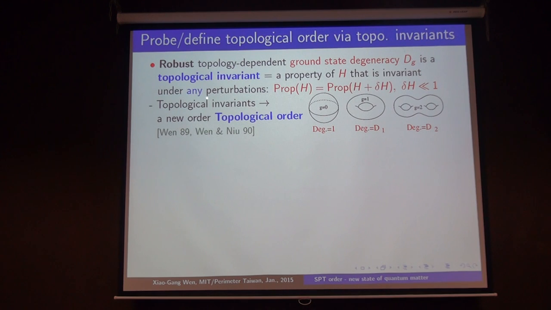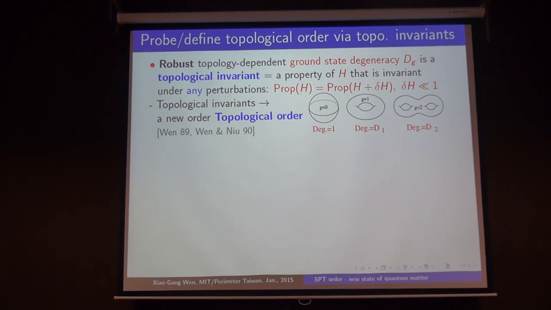Basically, to define this topological order, we need to define some property which we call a topological invariant. Such a property is robust against any perturbation, so it is some kind of universal property. We can use this universal property to characterize different quantum phases. This property is a function of the Hamiltonian, but it is robust against perturbation. If you add a large perturbation, it may drive a phase transition, and then this property may change.